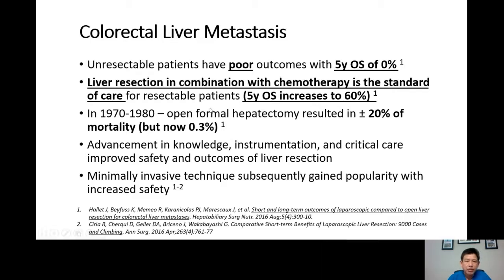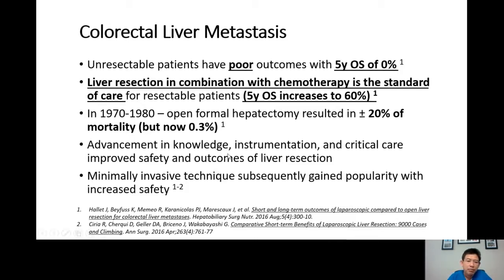Now, from a historical perspective, open liver resection, hepatectomy, in the 1970s or 1980s resulted in 20% mortality. 1 out of 5 patients died from the operation. However, now it's only about 0.3% of patients who die from the operation. So the operation has become very safe, and the outcome much improved with modern liver surgery.